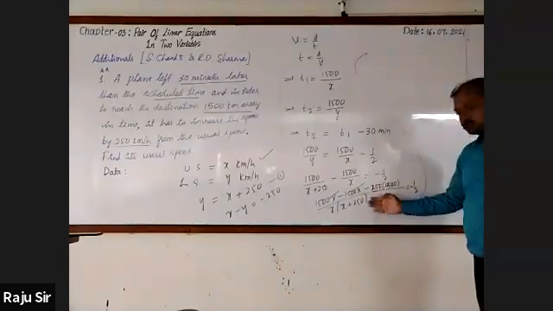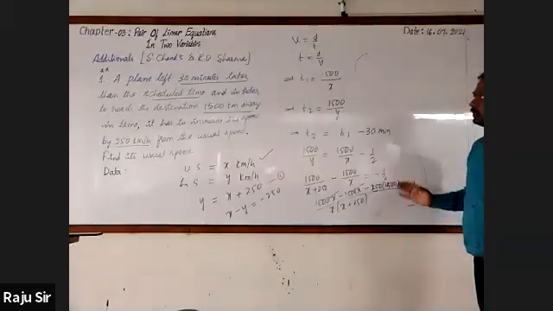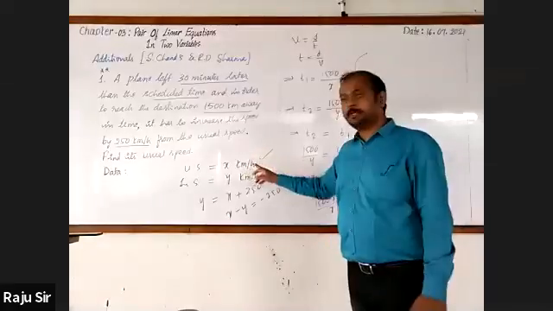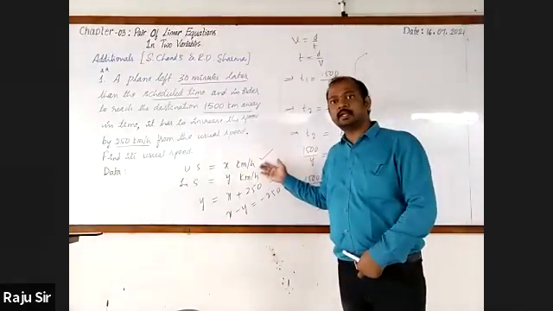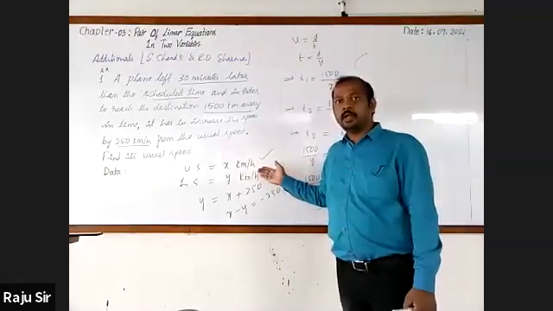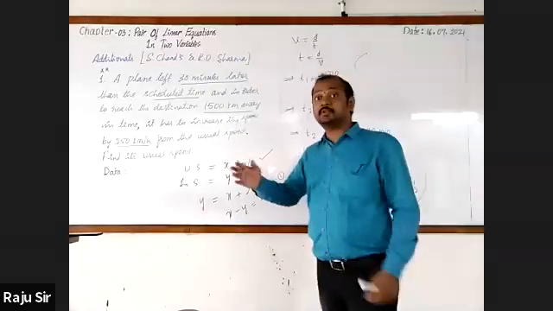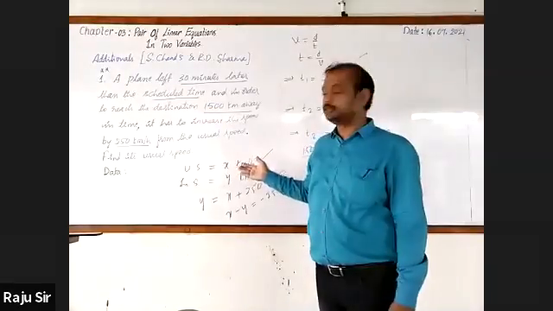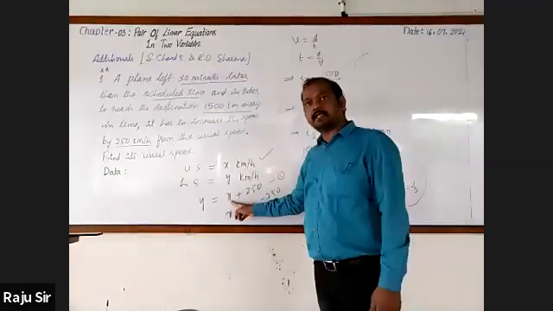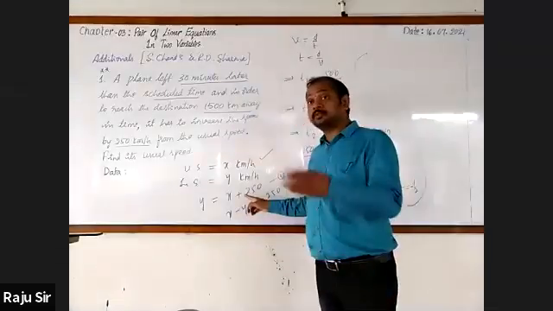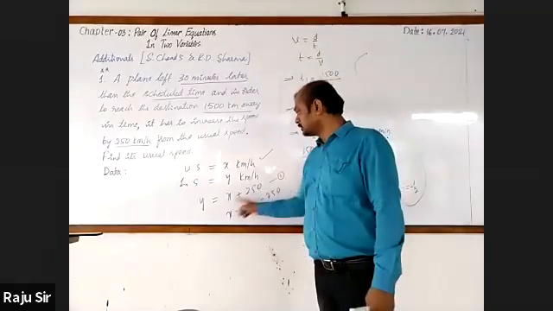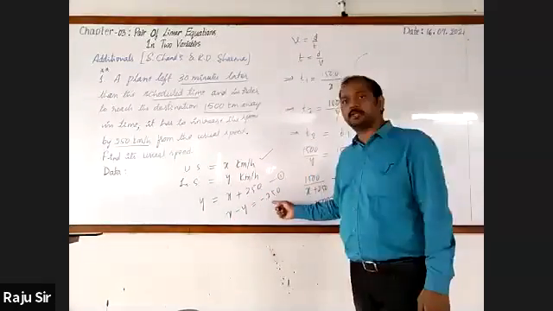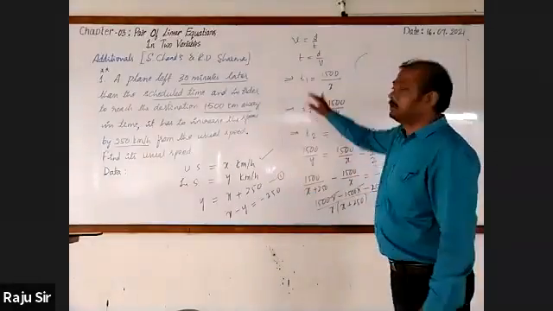Then you go for simplifying this. Very simple thing. You are going to find out the usual speed. We do not know the usual speed, so we have taken that as x kilometers per hour. To reach the destination, it has to increase the speed by 250 kilometers per hour more than the usual speed. So the usual speed is x, and the increased speed is taken as y. From that, we have found the equation.